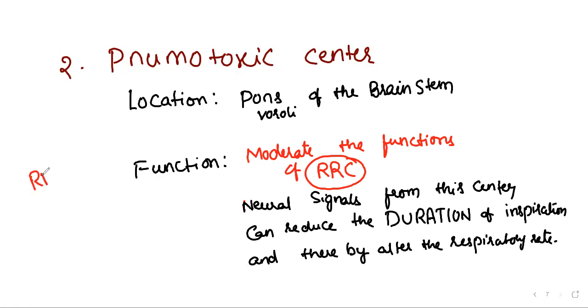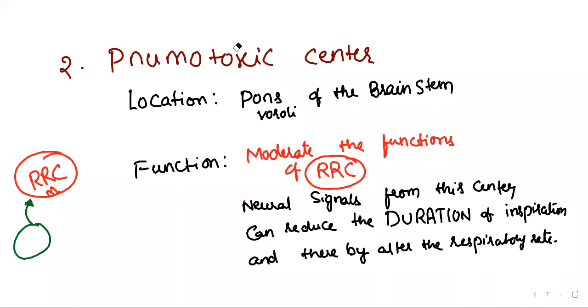Let me show you here itself. Imagine this is RRC, Respiratory Rhythm Center, which is on the medulla oblongata. Near to the medulla oblongata there is pons varoli, a part of the brainstem. Then the Respiratory Rhythm Center can send signals to the pneumotoxic center, which we show in the form of PTC.